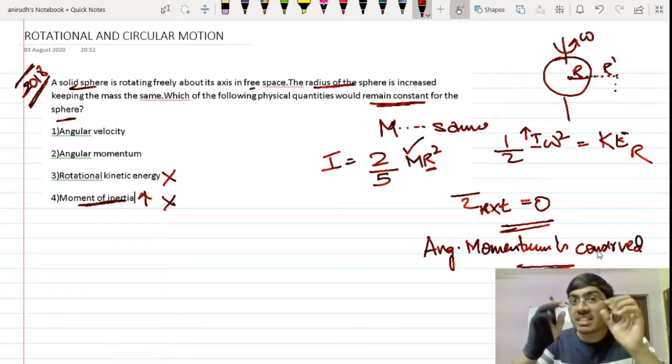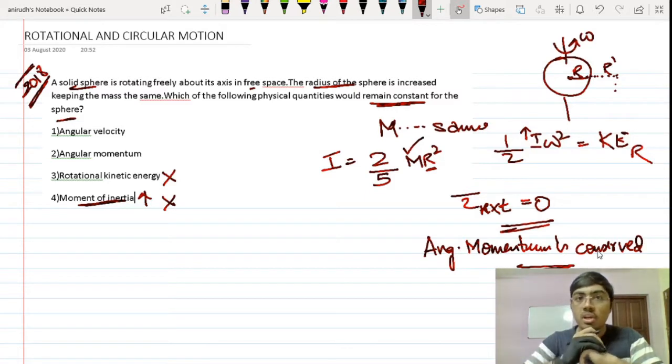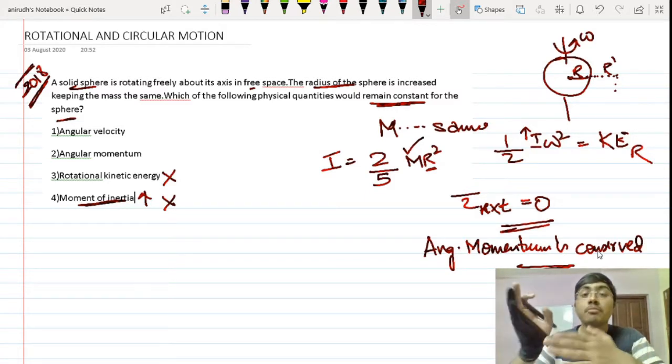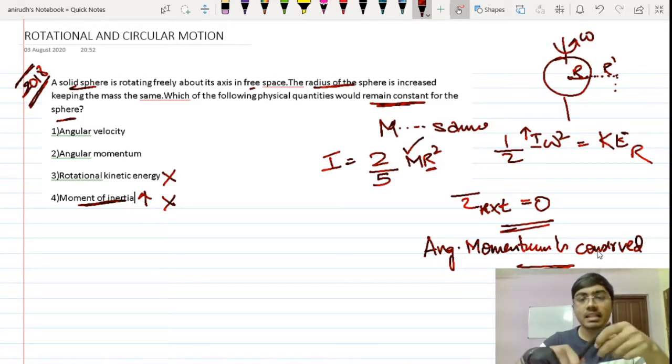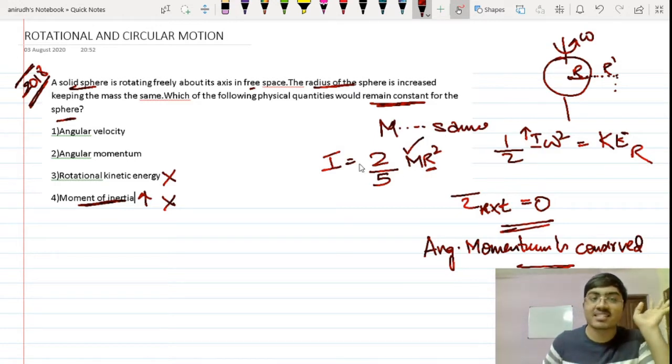Just like if the net external force is equal to 0, then the linear momentum is conserved, likewise, if the net external torque is equal to 0, then the net angular momentum is conserved. So this is conserved.